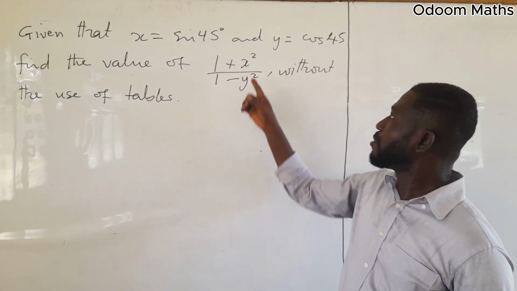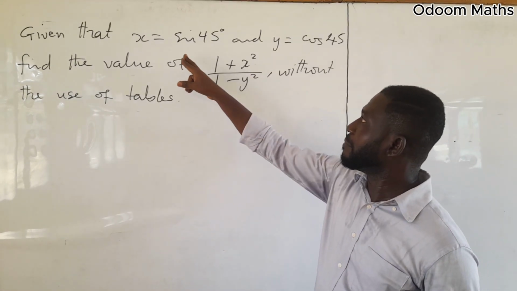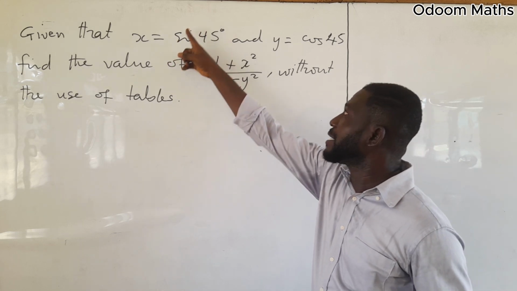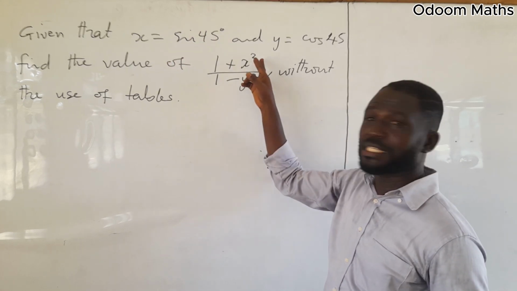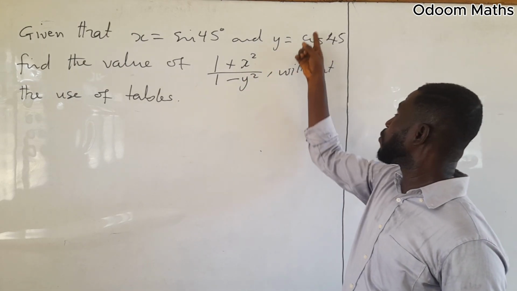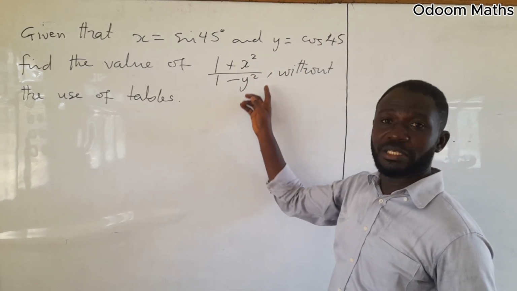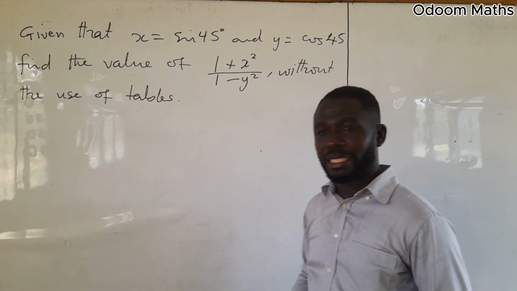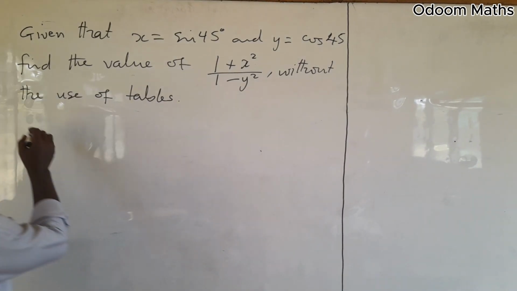Looking at this, x is sine 45, which means sine 45 is also equal to x. So we can find whatever sine 45 is and put it here. The same thing applies to whatever cos 45 is, put it also here, and then get the answer. Now let's see how we are going to do that.